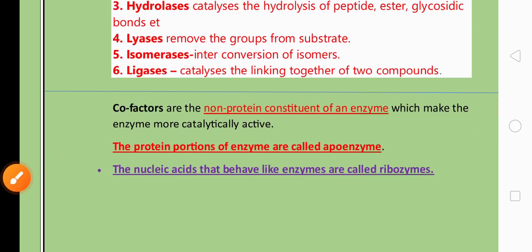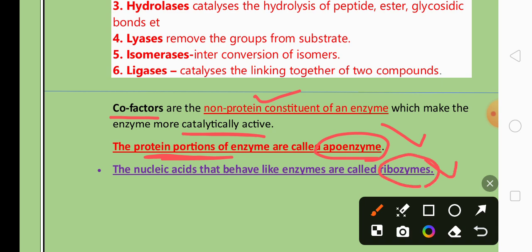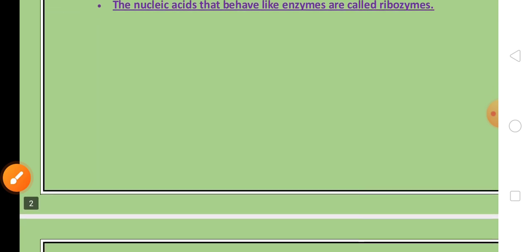Then for 1 mark and 2 marks, they'll ask the definition of cofactor. Cofactors are the non-protein part of the enzyme. They make the enzyme more catalytically active. For 1 mark, they'll ask the definition of apoenzyme, and apoenzyme is the protein portion of the enzyme. Another 1 mark question is ribozymes. Ribozymes are nucleic acids, especially RNA, which act as an enzyme. They are called ribozymes.